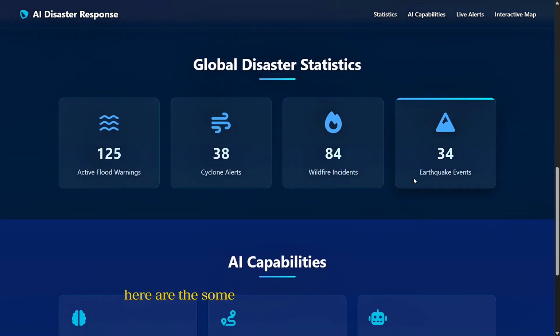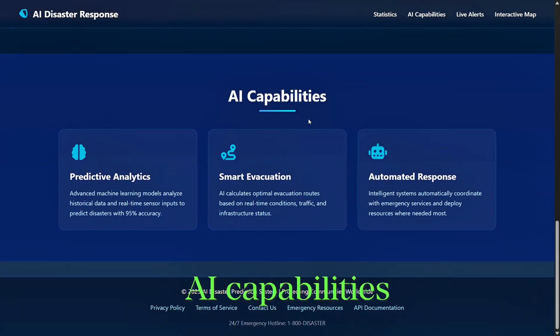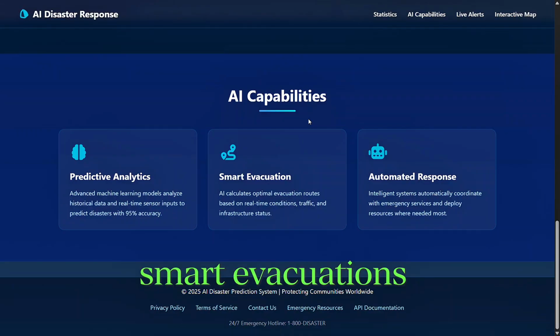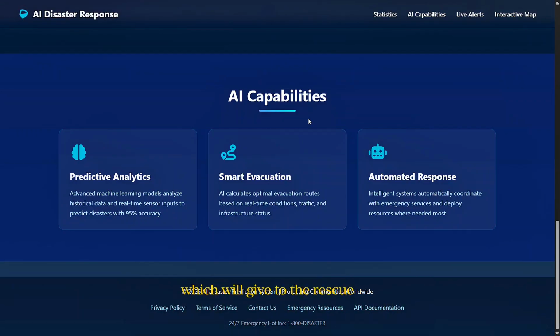Now here are some statistics we got from our data. As for AI capabilities, as I told you earlier, there is predictive analysis, smart evacuations, and automated response, which will be very helpful to the rescue teams. The previous models present in the market or used by rescue teams only detect the person, but they do not give any response to the rescue team. Because of this, we will also get a response from AI, by which it will be easier for the rescue team to manage and track people and to evacuate them to a safer place.